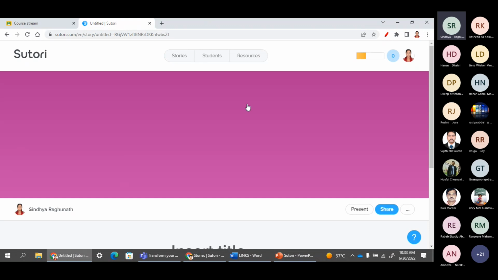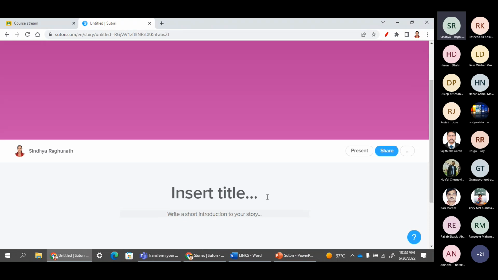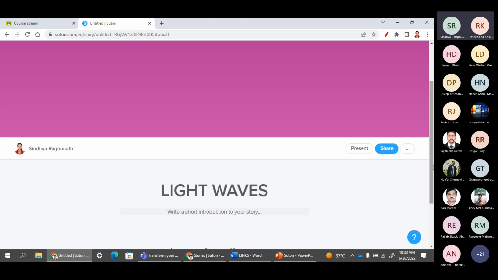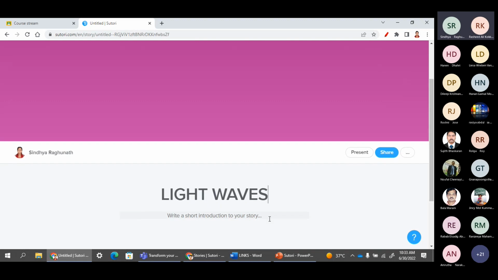So here I have come up with a new work. The first part is that we have to give some title for the story. This work we call a story. So I'm going to give a title, light waves. Mainly, Sutori has three different parts. The first one we already saw, this heading, and with the heading, if you want, we can give some introduction also.